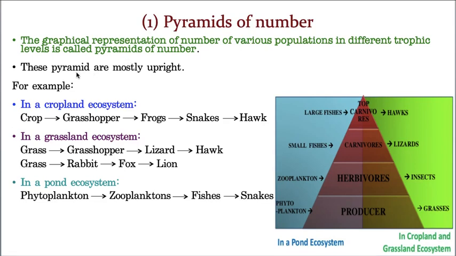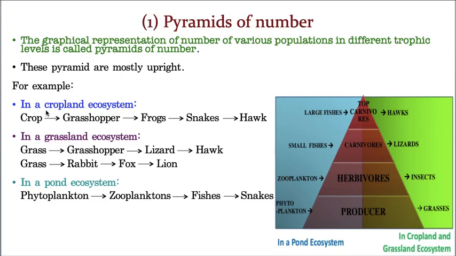One more point I have to tell you. This pyramid of number is mostly upright. Very rarely it will be inverted. I'll tell you, this point you have to understand a little later. First, let me explain what is pyramids of number, and then what is upright and what is inverted. That is another matter. We will definitely discuss it. Now, to explain this pyramids of number, I brought three examples.